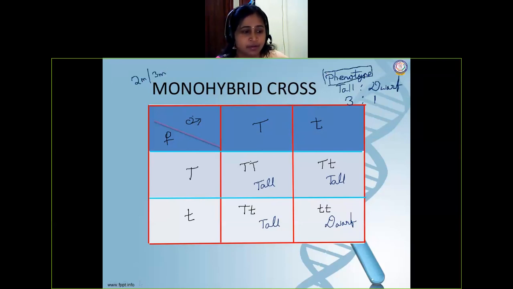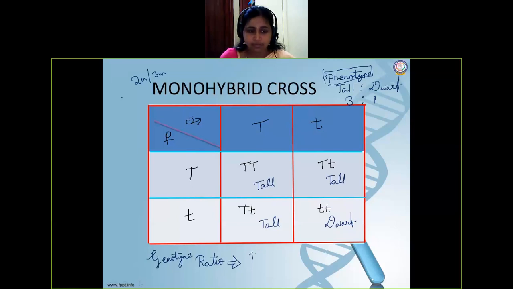And then next, genotype. When you take genotype, only their genetic makeup. Their genotype ratio or genotypic ratio you can say. Okay, we are going to see these genotypes, capital T, capital T, capital T, small t, and small t, small t. So how many are there in number? We'll count. So how many capital T, capital T? Only 1. How many capital T, small t? You can see, I will encircle it.